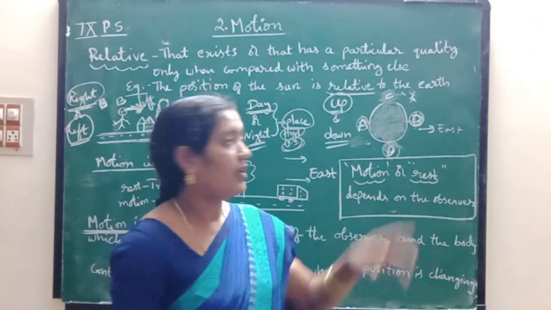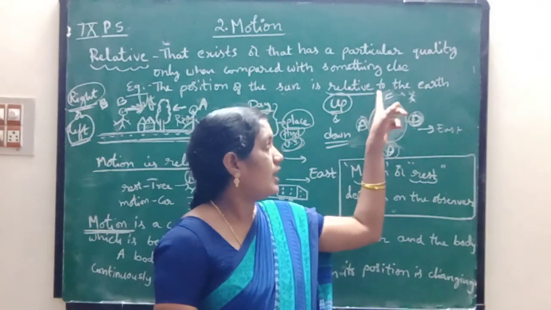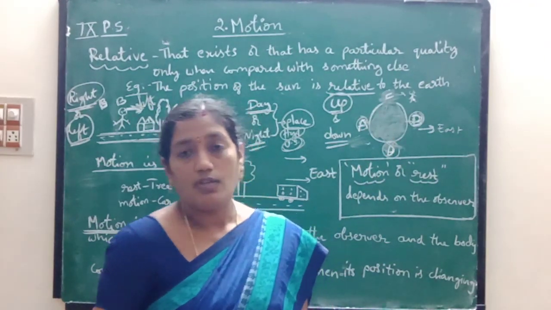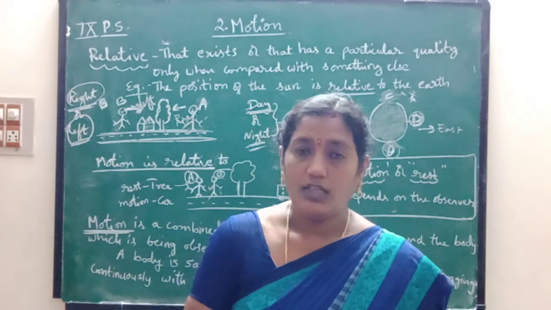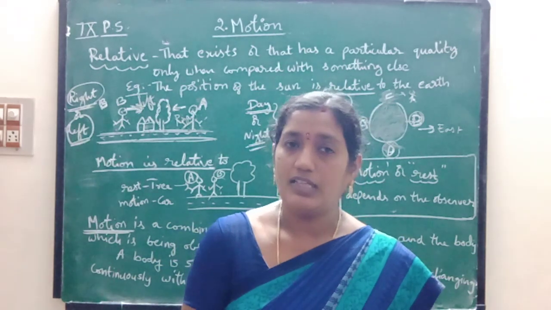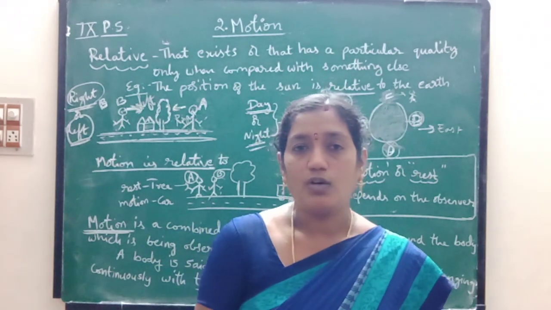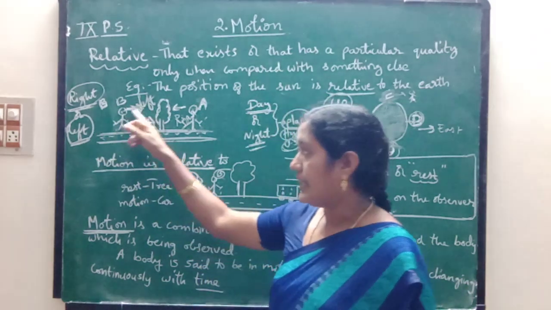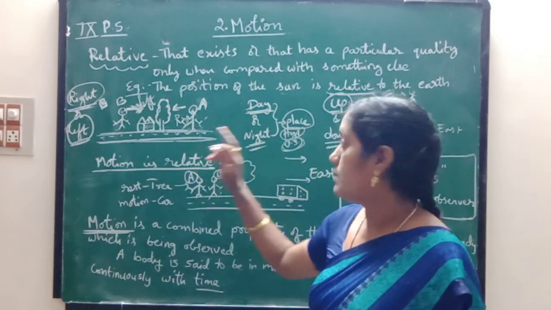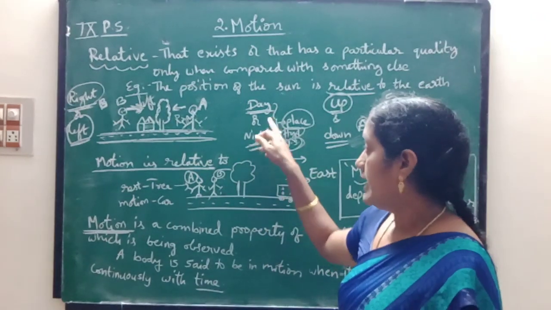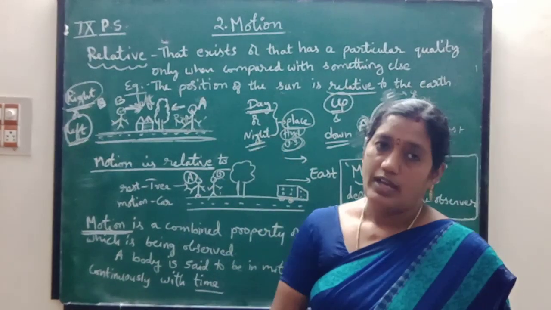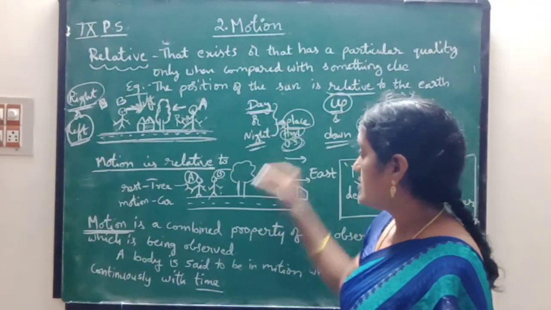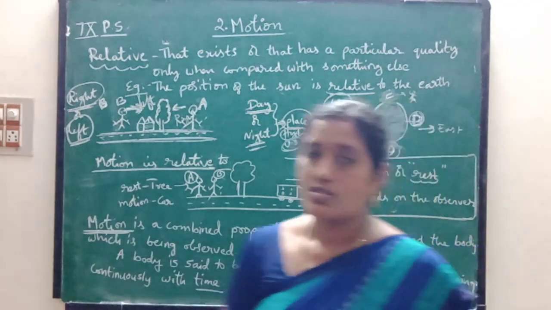So if I ask you at A, in the previous A, the B is down. If you are pointing at the B, then the position of the A is up. So this up and down is also relative to the observer. Here right and left is also relative to the observer, and day and night are also explained whenever they are asked with respect to the place. So here also it is relative.